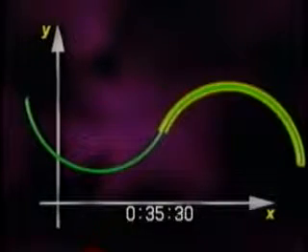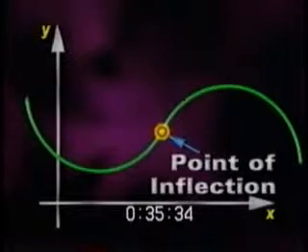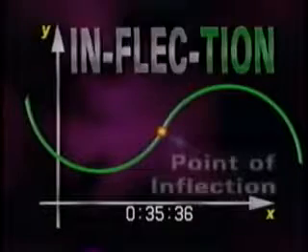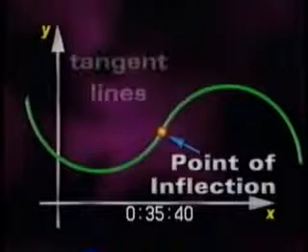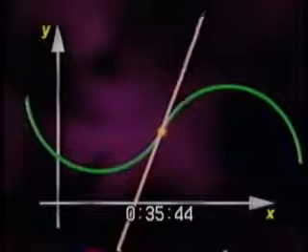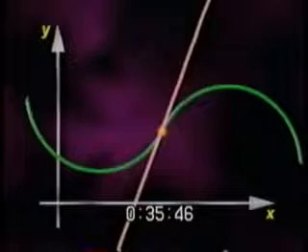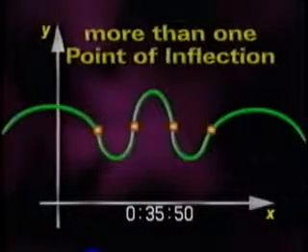As you know, the point at which this happens is called a point of inflection. Inflection. Point of inflection. You can also look at this in terms of tangent lines. At a point of inflection, the tangent line usually crosses the graph. You will frequently find more than one point of inflection in many functions, such as this one here.